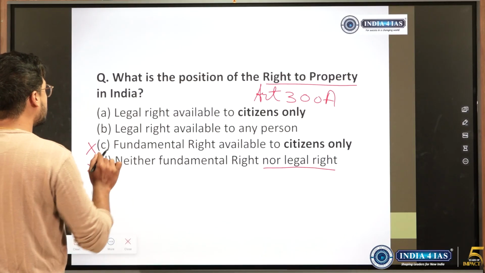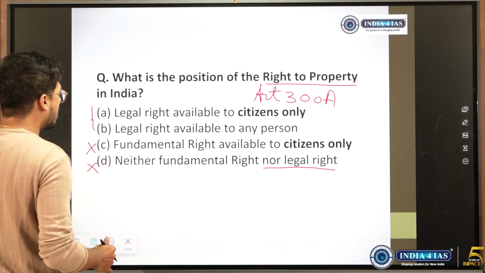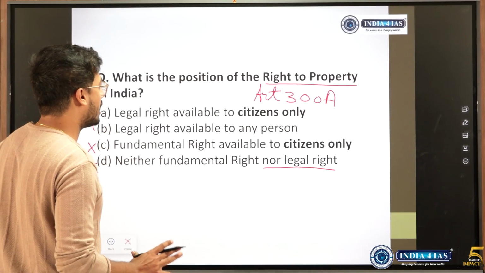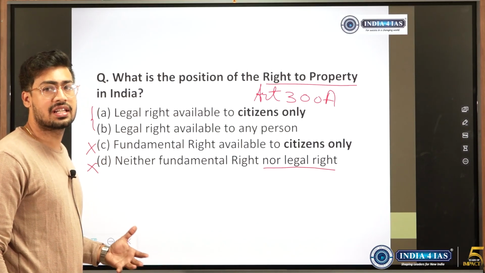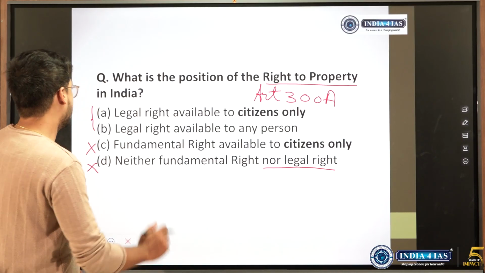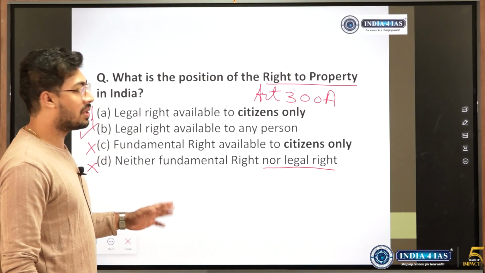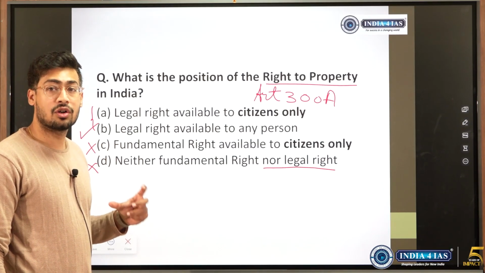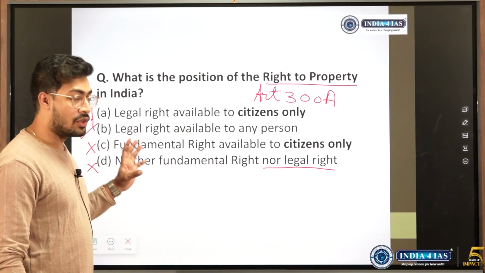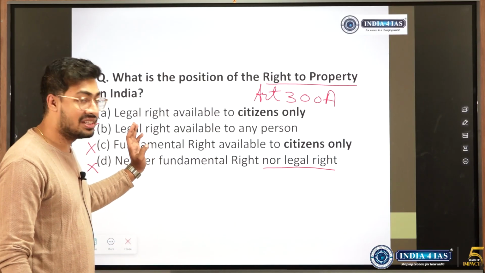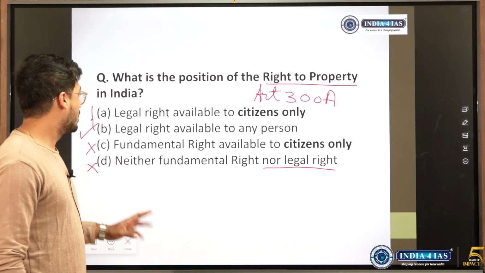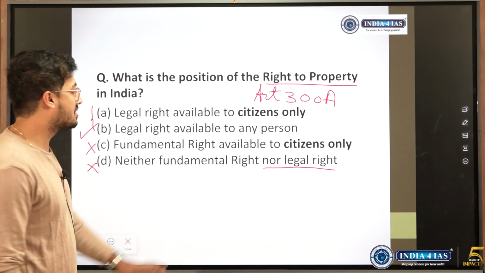So the only confusion should have been between legal right available to citizens only and legal right available to any person. In this question, maximum people made a mistake during the actual exam. The answer to this is it is a legal right which is available to any person. This has been mentioned in the constitution itself, but the conventional books that we study did not focus upon this aspect, so that is why UPSC picked it up. So it is available to any person and not just to the citizens.